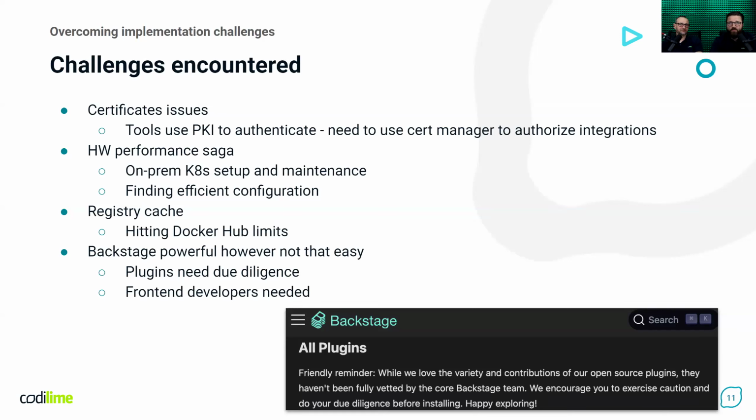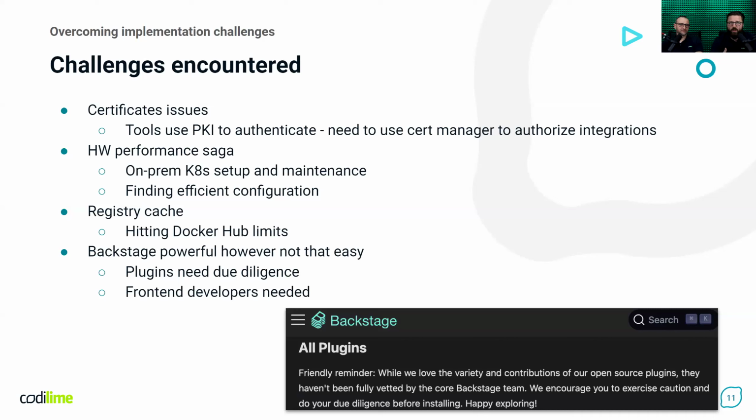It took some time, some trial and error, and in the end, I think the most important improvement was done when we switched from one storage backend to another, more efficient one, and then the overall performance of the IDP improved significantly.